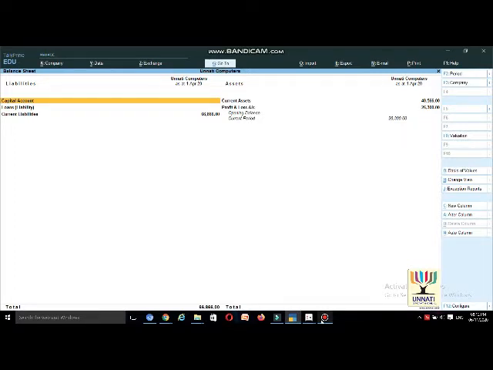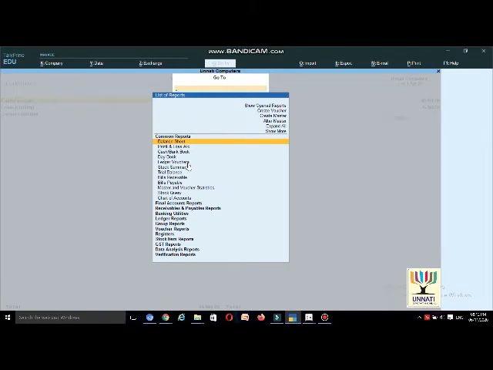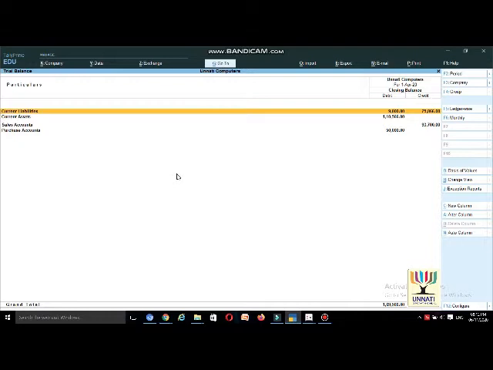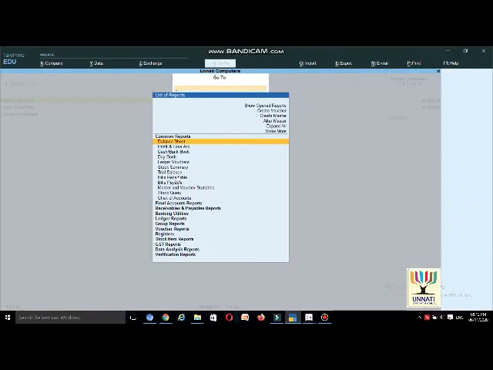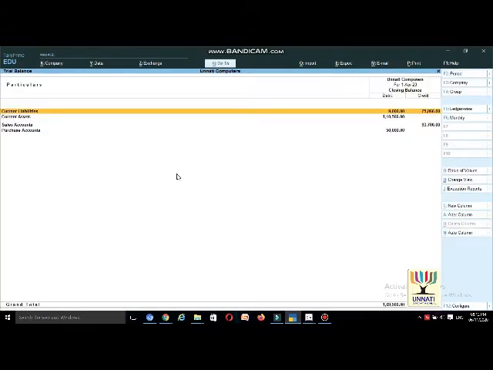If you want to select another report, directly select the Go To option. It moves directly to all the options. If I want to select the trial balance, select the trial balance. It displays our company trial balance. It shows that Tally Prime has a user-friendly environment.